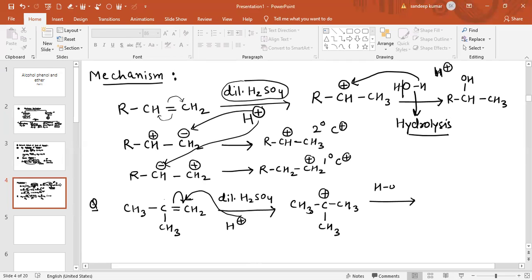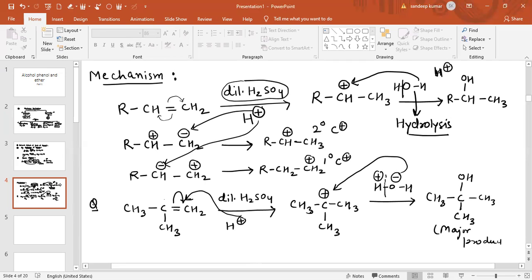Now what happens? Now water will attack. Water contains H positive ion and OH negative ion. So this OH negative ion will attack the more stable carbocation, and we can see 3-degree alcohol is obtained as the major product. So this product is basically the major product obtained after the reaction.